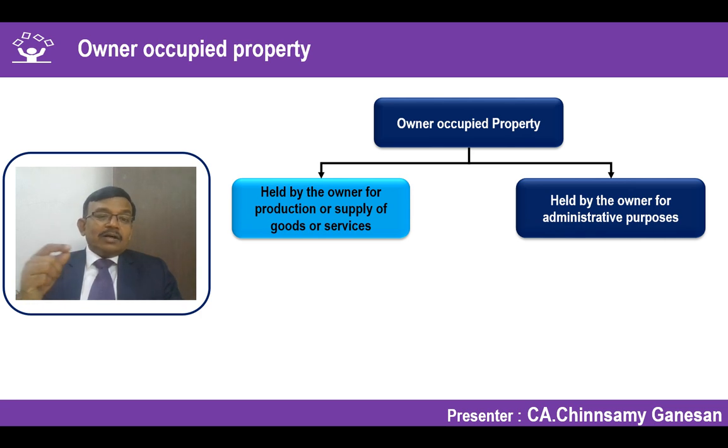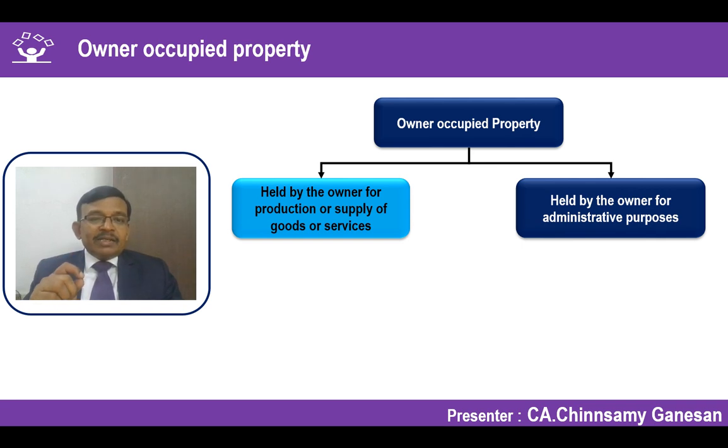It also says held by the owner for administrative purposes. Maybe in the corporate office, I have put that asset, furniture, fixtures, or any other assets, but they are used for administrative purposes, not for production of goods or services. That is also covered as part of owner occupied property as per Ind AS 16. So this is nothing but property, plant and equipment as per Ind AS 16. That's what you have to keep in your mind. Why I am stressing Ind AS 16 again and again is that the classification of a particular property into investment property will happen only if it is not an owner occupied property.